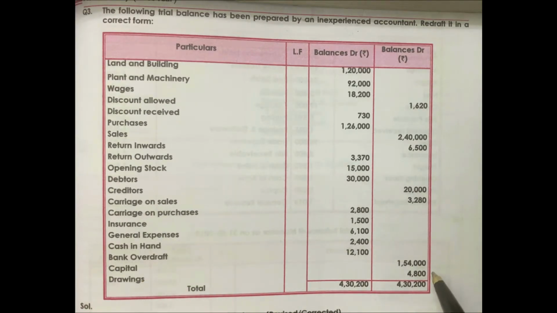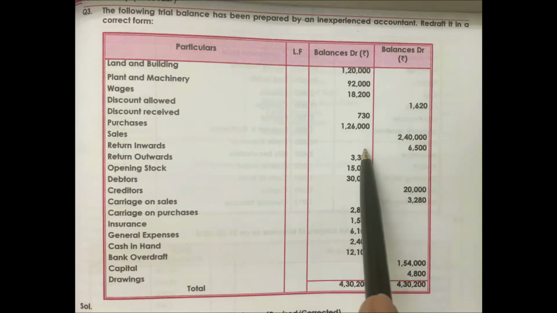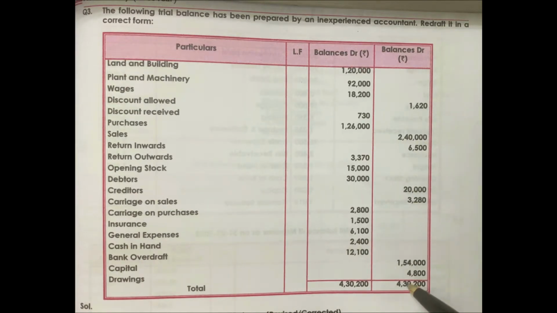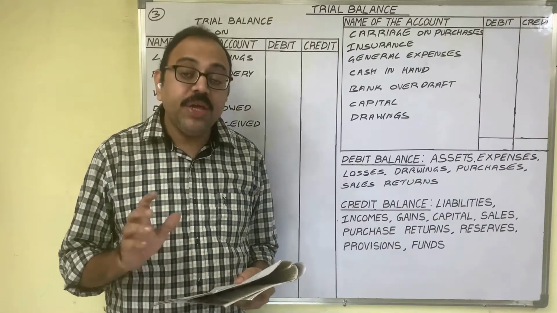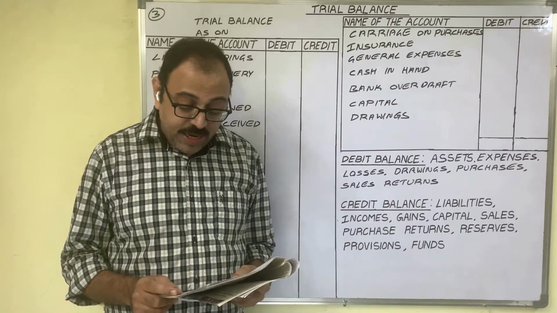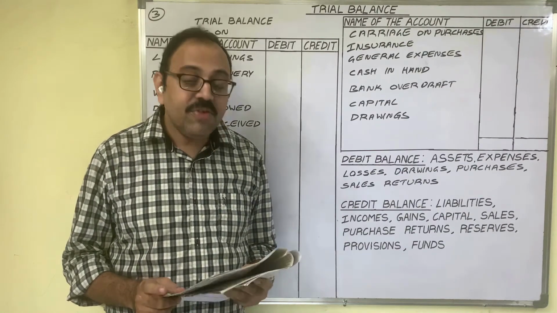Drawings, 4,800. And the totals are 4,30,200. Even though the trial balance is wrongly prepared, the totals are tallied. Let us see the solution for this problem. The following trial balance has been prepared by an inexperienced accountant. Redraft it in a correct form.